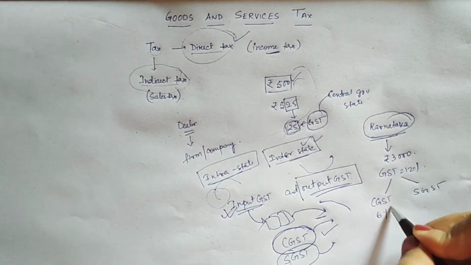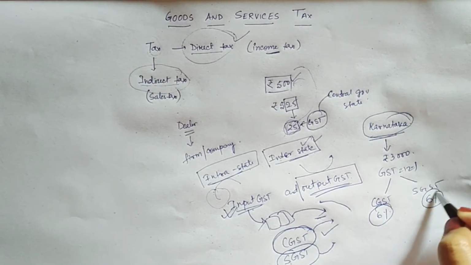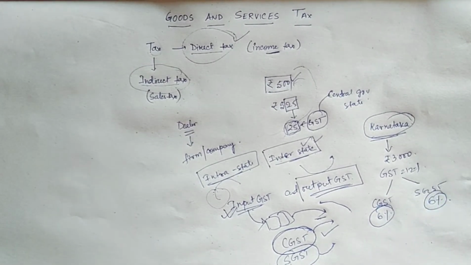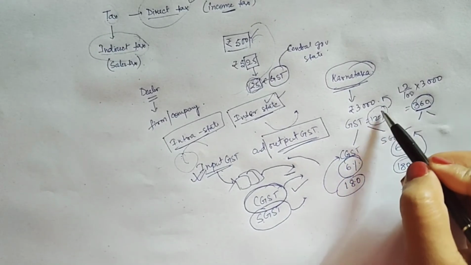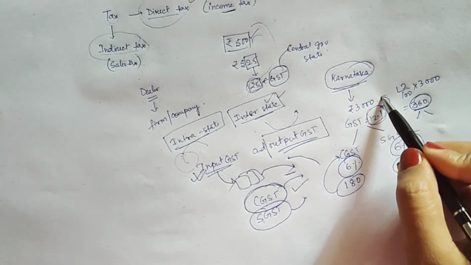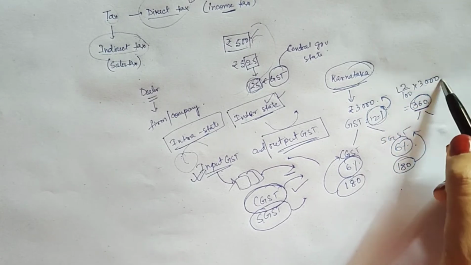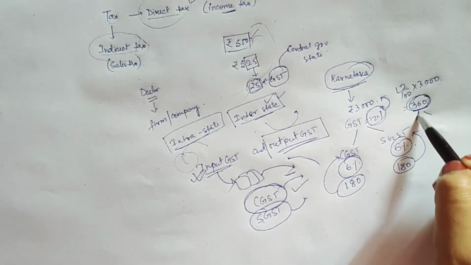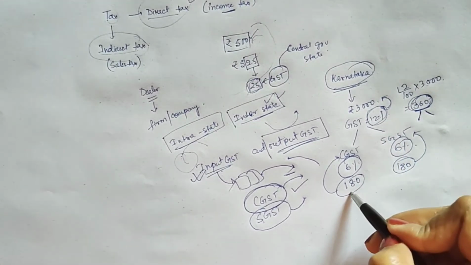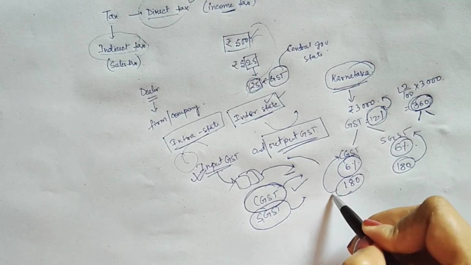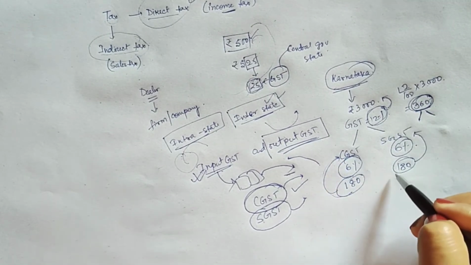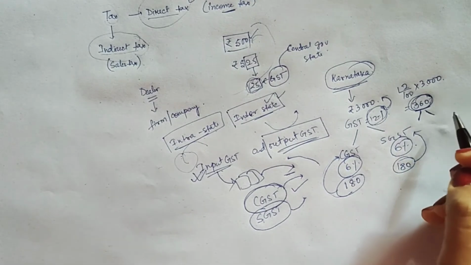Means 6% will become CGST and 6% will become SGST. Here GST was 12%, so 12% of 3000, that is 12 by 100 into 3000 is 360. Now 360 will be divided into two parts, that is 180 and 180. This 180 will go to the central government and this 180 will go to the state government.